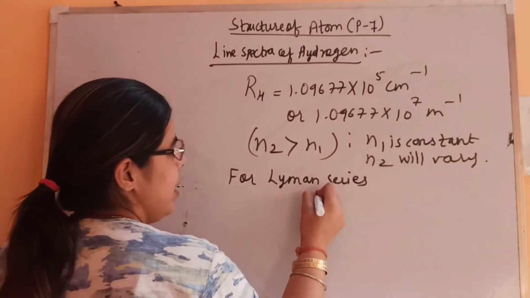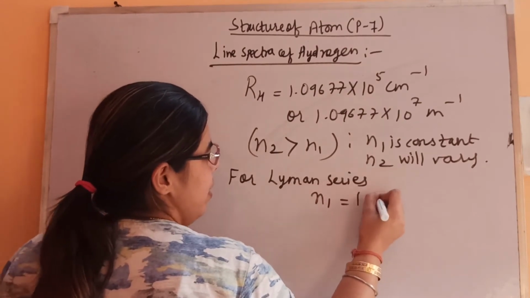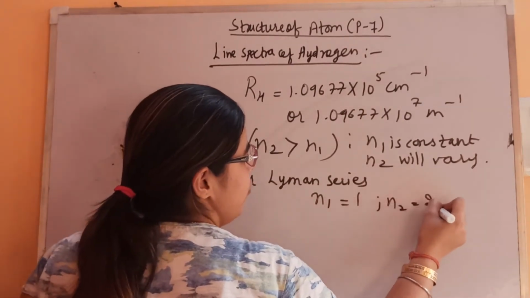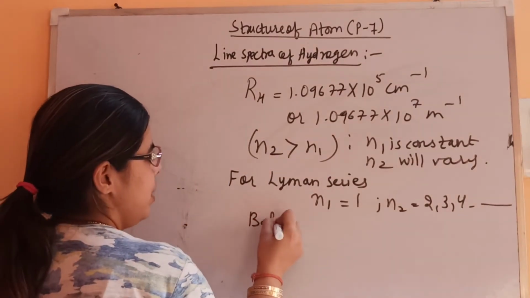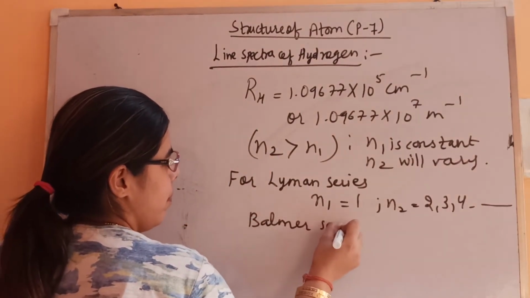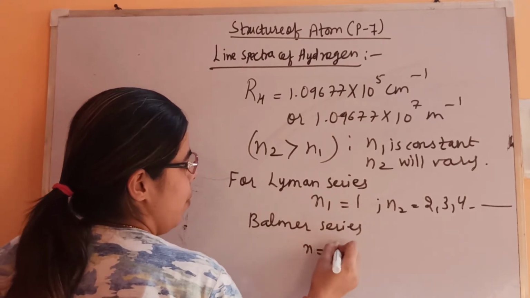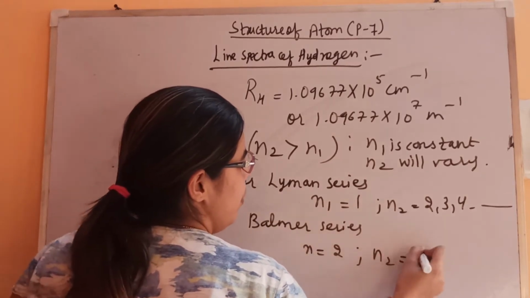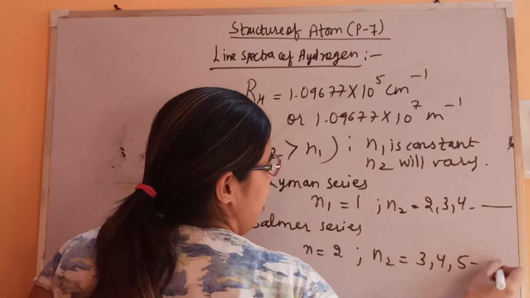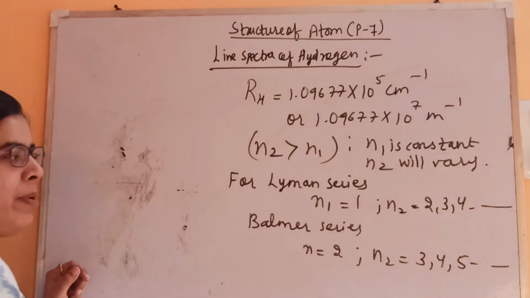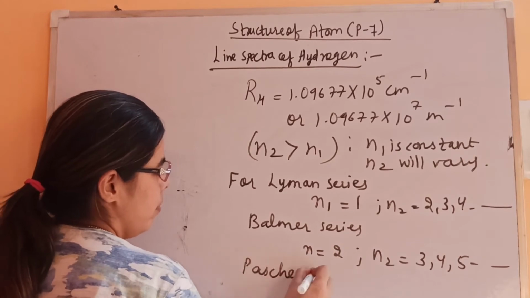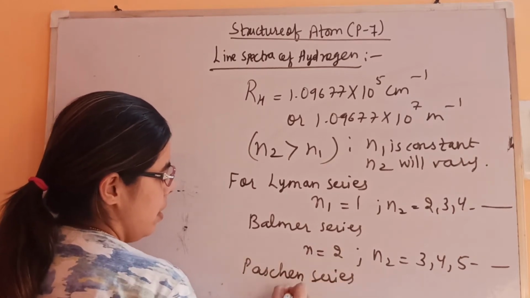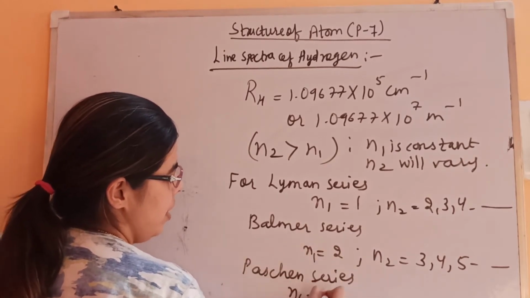For Lyman series, n1 is 1, then n2 will start from 2, 3, 4 and so on. Then Balmer series, n1 is equal to 2. Then n2 is equal to 3, 4, 5. It will start after 2, it cannot be 1 then. Then Paschen series, n1 is 3.